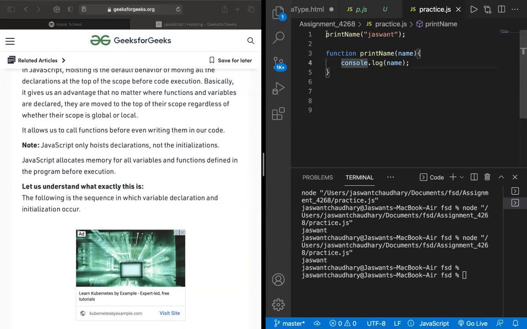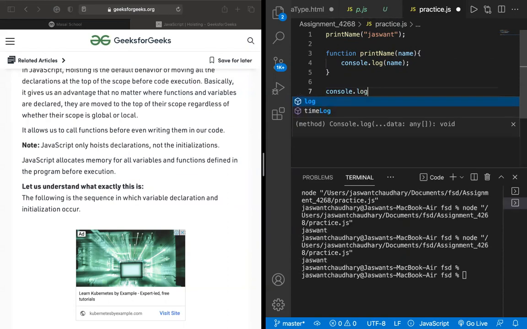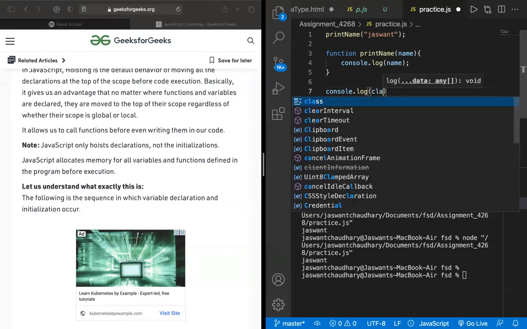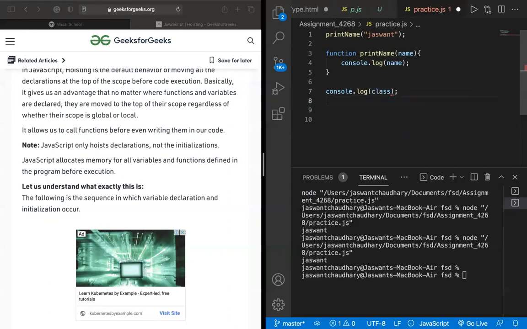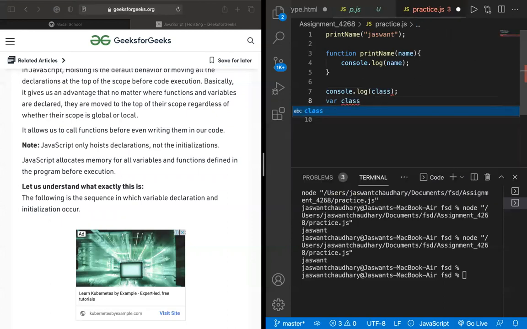So now let us do something. Let me console log class, okay, and now let me define var class is equal to DSA.